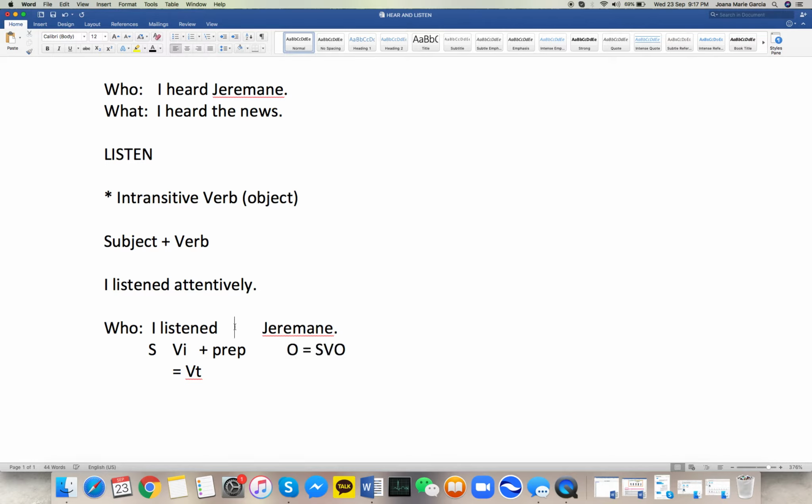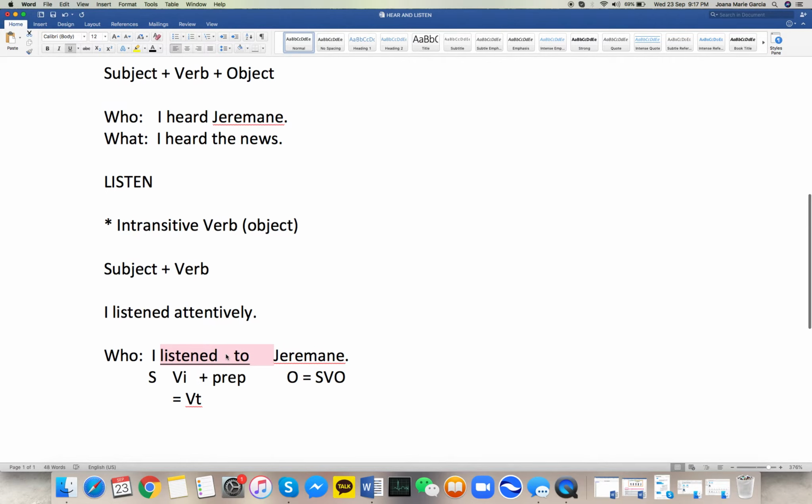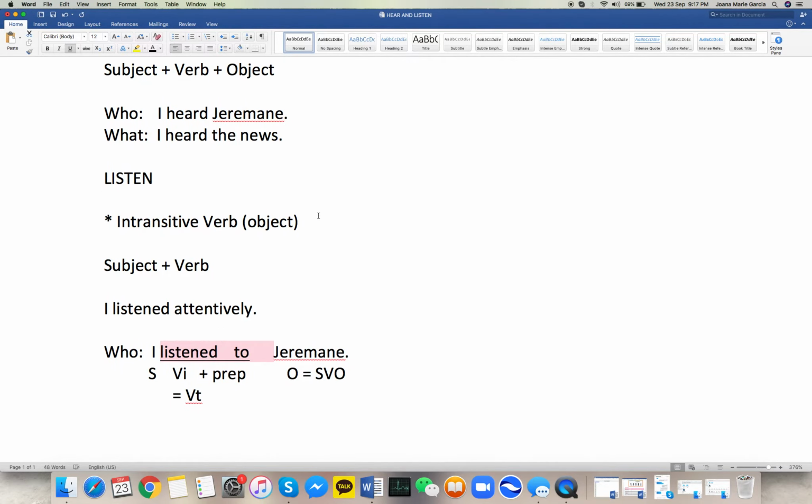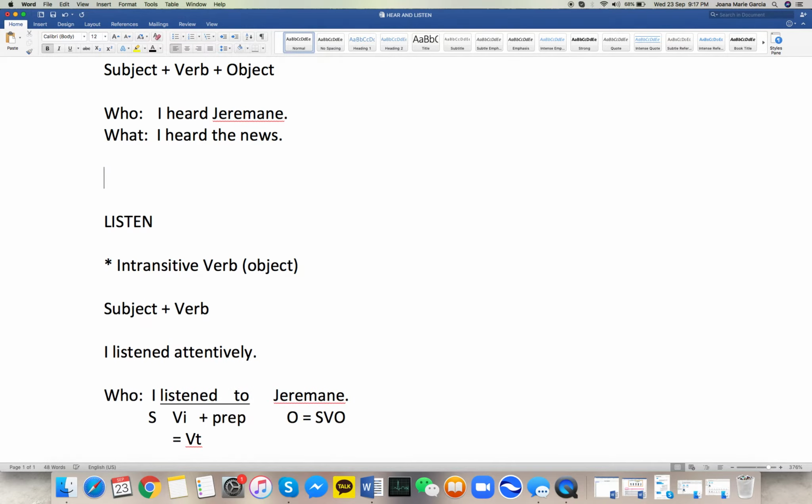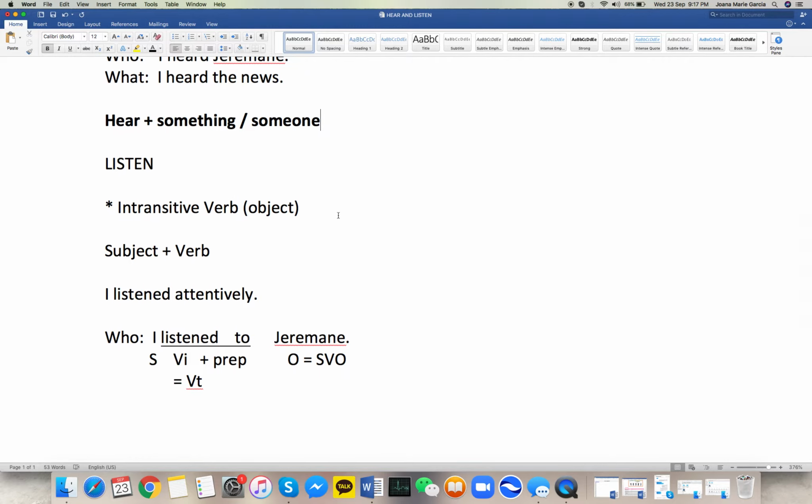Now, what preposition should we put? We can put the preposition to. So the verb now is listen to. Remember that. Let's compare the two. Whenever we use hear, we use hear plus something or someone. For example, "I heard something, the news." "I heard someone, Jermaine." If you want to use listen with something or someone too, you have to use listen plus to. It's very important to use to plus something or someone.